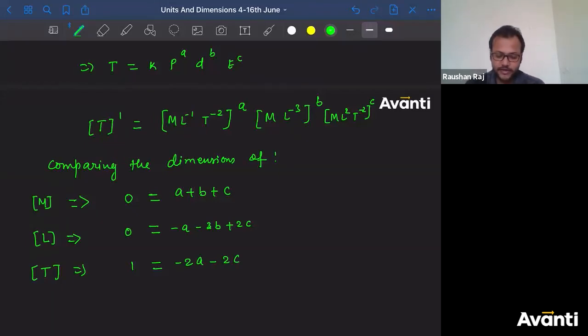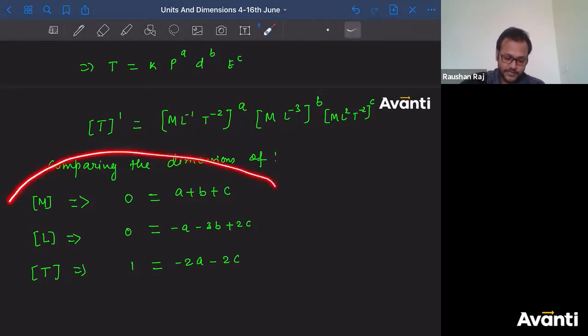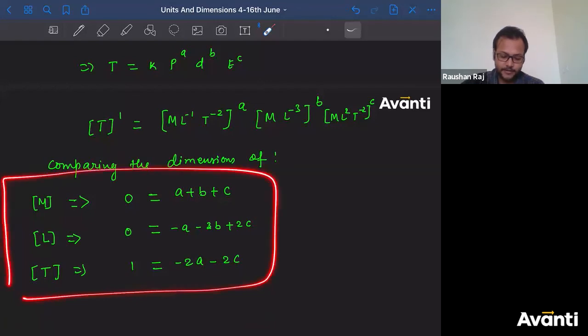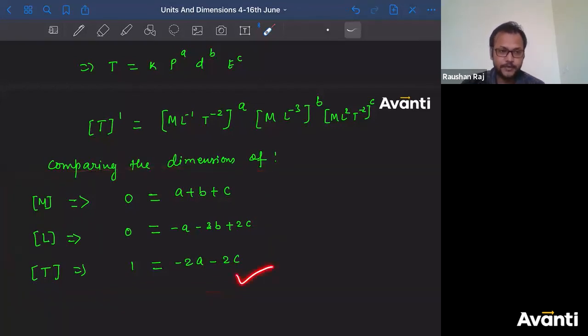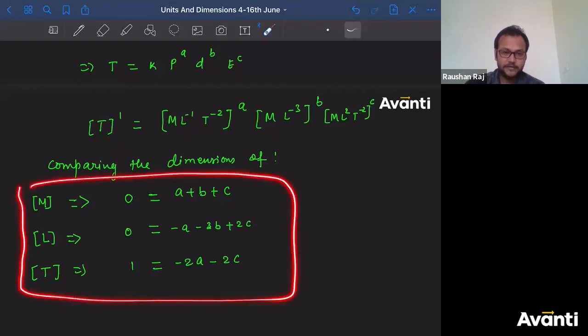Guys, click yes if you have understood this. Please click yes if you have understood this point or this part. If you have any doubt, please let me know. If you have any doubt in this part, please let me know. ठीक है? I'll clarify.